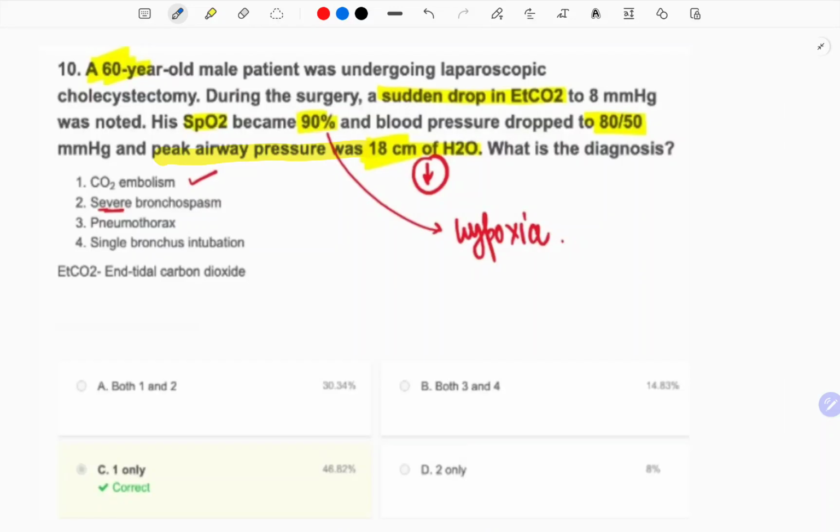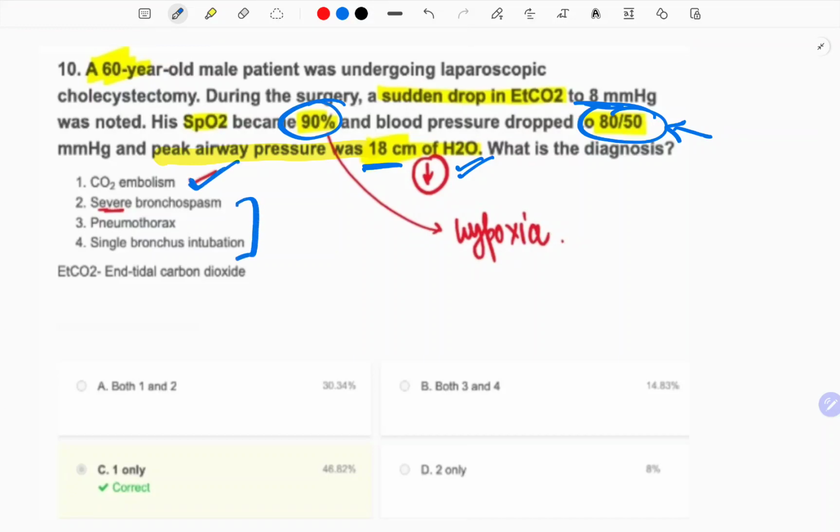Next is a 60-year-old male patient undergoing laparoscopic cholecystectomy. During the surgery, a sudden drop in the EtCO2 to 8 was noted. His SpO2 became 90 and the blood pressure dropped to 80 by 50. Peak airway pressure was 18. It has actually reduced. See, the BP has suddenly reduced. There is a hypotension and the EtCO2 is also reduced to 8. Okay? And SpO2 is 90. What is the diagnosis? See, air embolism is there, CO2 embolism will be there.